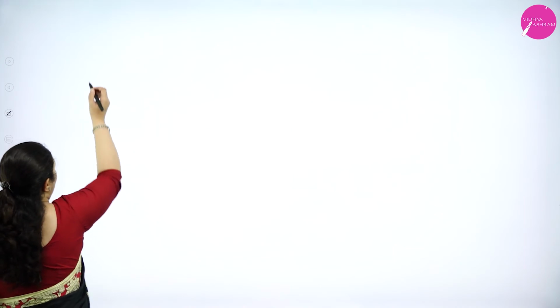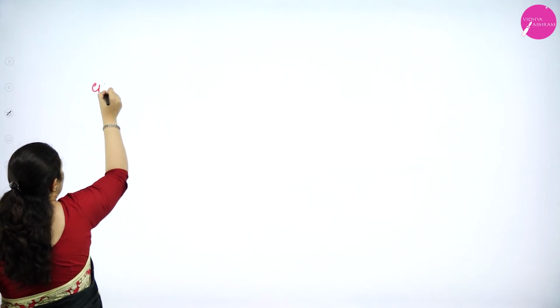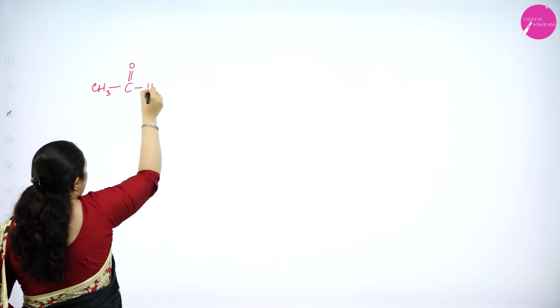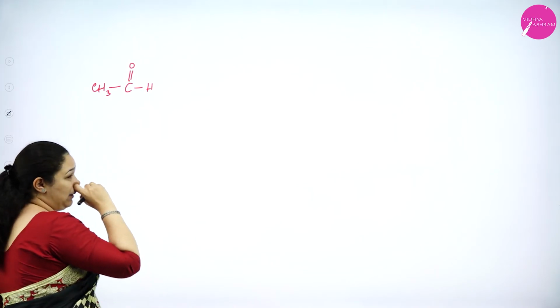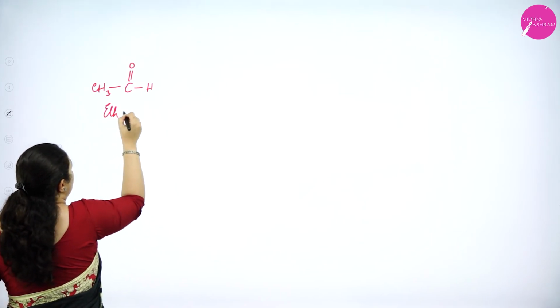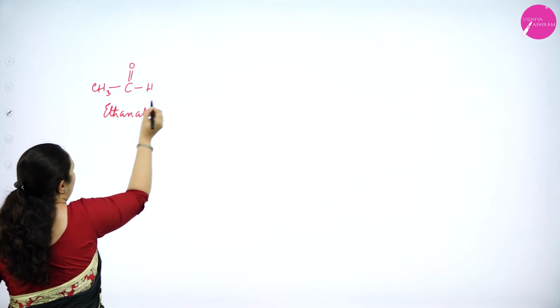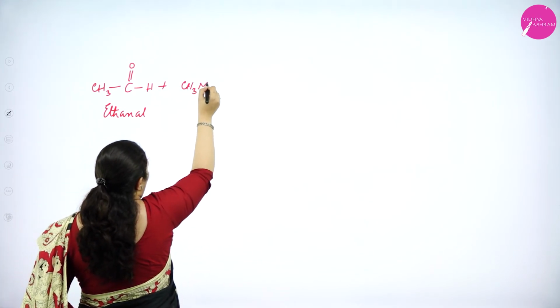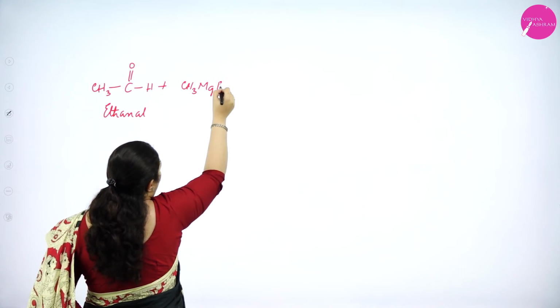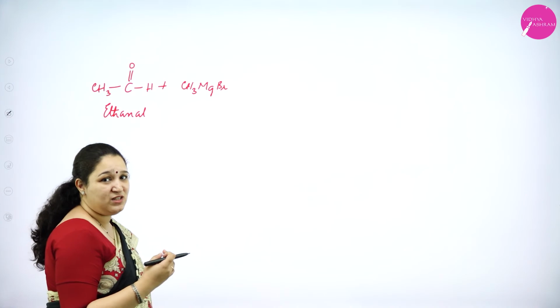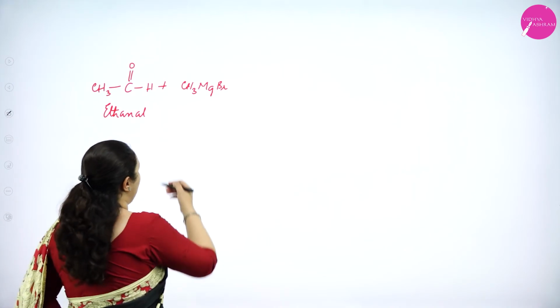From aldehydes, I'll take the example CH3C double bond OH. What is the name of this compound? It is ethanal. First it is treated with, I'll take CH3MgBr, that is methyl magnesium bromide.